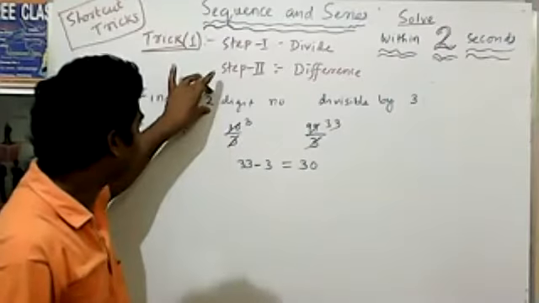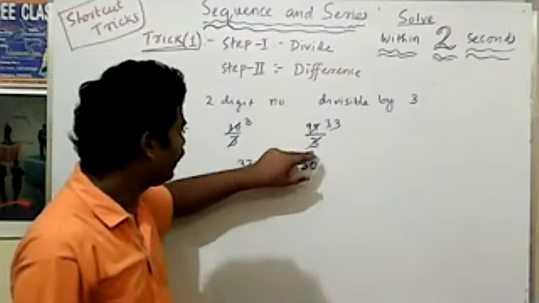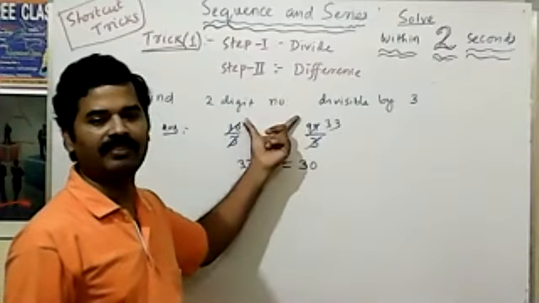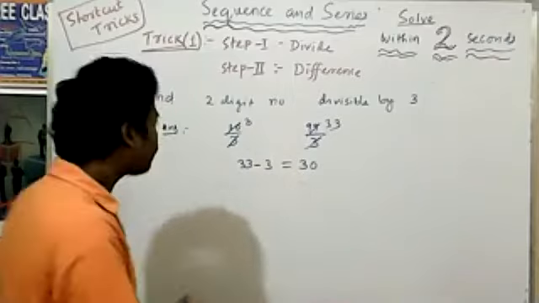Simple. Divide the smallest number by 3 and the largest number by 3 and take the difference, that value comes. आसान तरीके से.